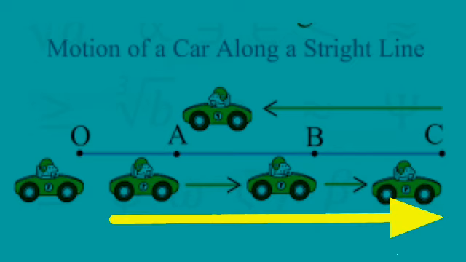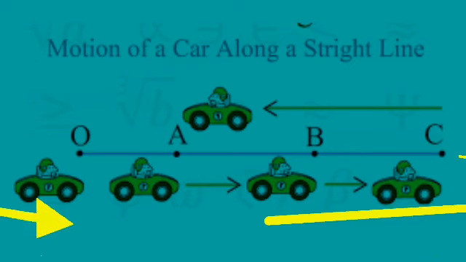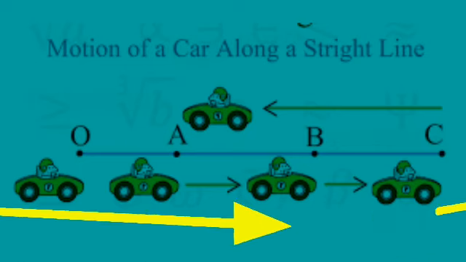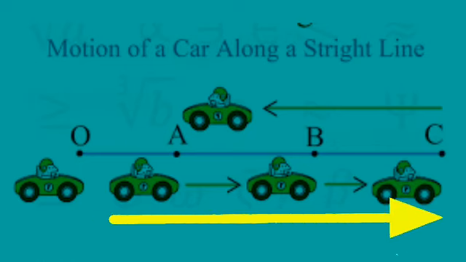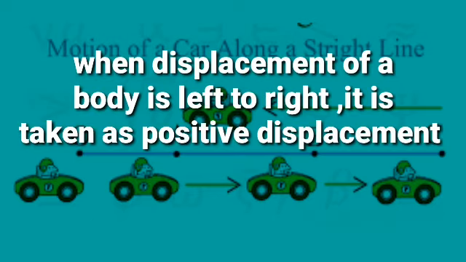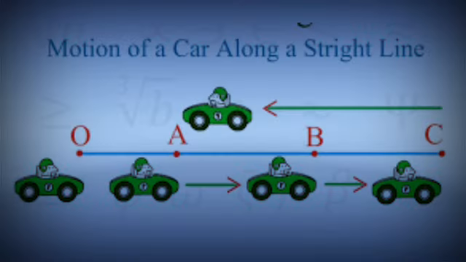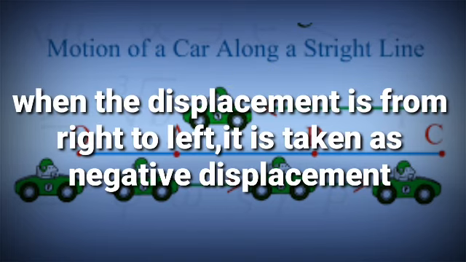Here we can see a car is moving from O to A to B, B to C. It is in the same direction, that means left to right direction. When the displacement of a body is left to right, it is taken as positive displacement. In this case, after reaching C, the car moves back to B in the opposite direction. When the displacement is from right to left, it is taken as negative displacement.